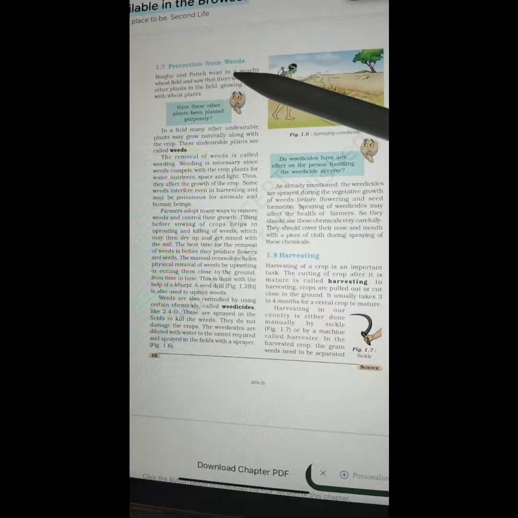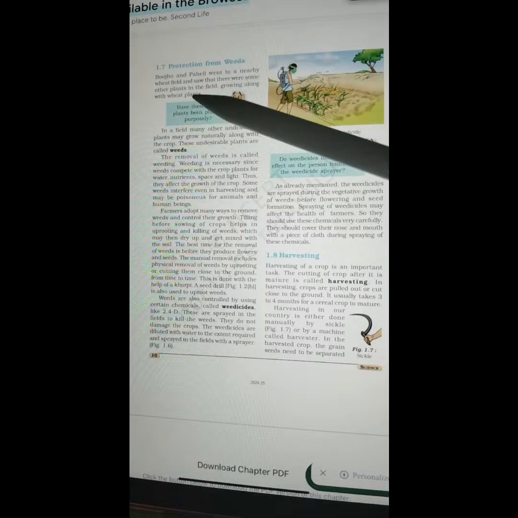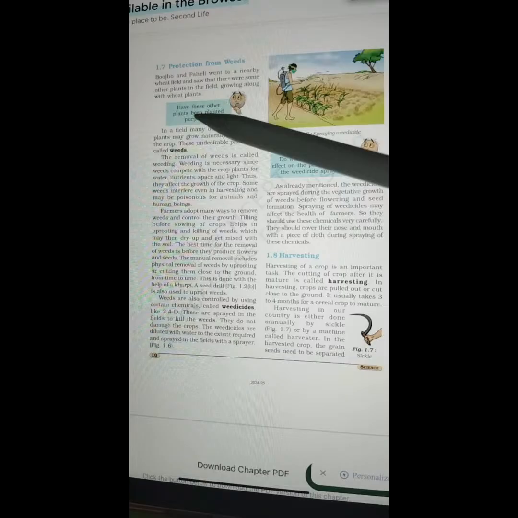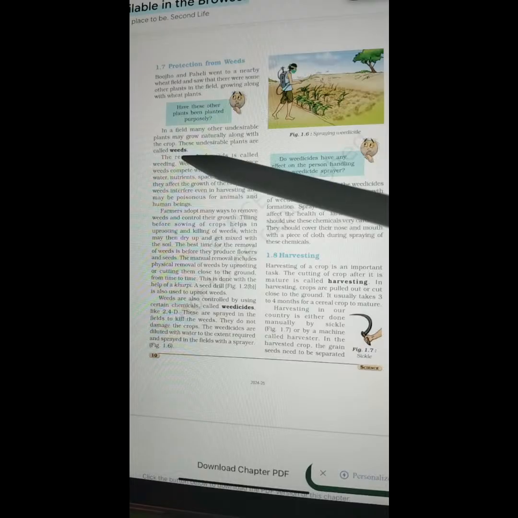1.7 Protection from weeds. Bojo and Paheli went to a nearby wheat field and saw that there were some other plants in the field growing along with the wheat plants. Have these other plants been planted purposely? In a field, many other undesirable plants may grow naturally along with the crop. These undesirable plants are called weeds. The removal of weeds is called weeding.